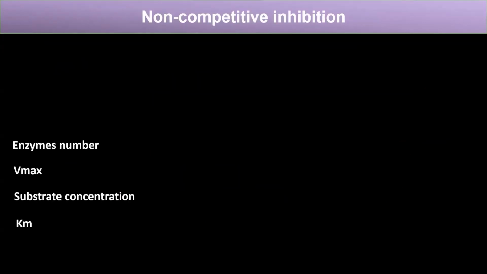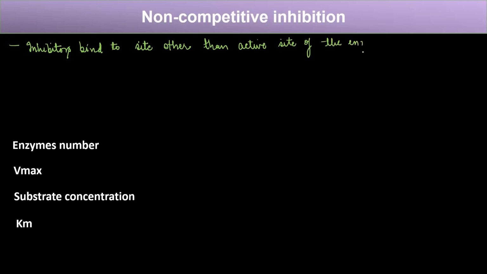Now the next thing that we'll study is non-competitive inhibition. So what is non-competitive inhibition? In non-competitive inhibition, the inhibitors bind to a site other than the active site. So in the case of non-competitive inhibition, the inhibitors bind to a site that is other than the active site of the enzyme.